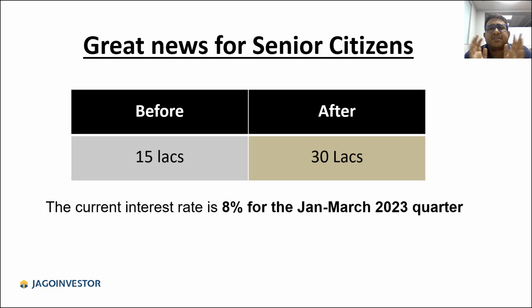So what it simply means is that if you have parents who want to invest in any kind of government secured investments, you can choose senior citizen savings scheme. If they put up to, let's say, 30 lakh rupees, they will earn 7.5%, 8% or 7%, something like that. That becomes close to 2.2, 2.4 lakh rupees a year. And that is on a per month basis around 20,000 rupees, right? So good thing. So you can choose this.